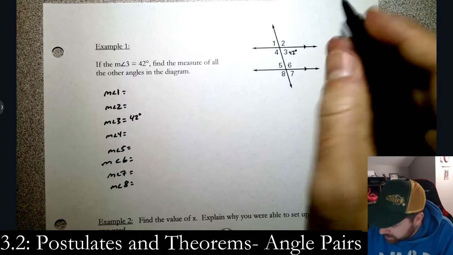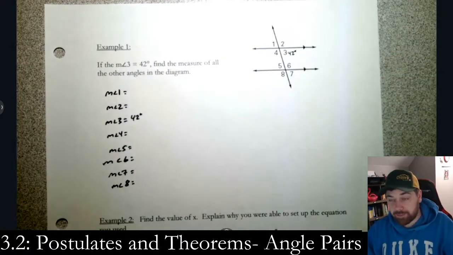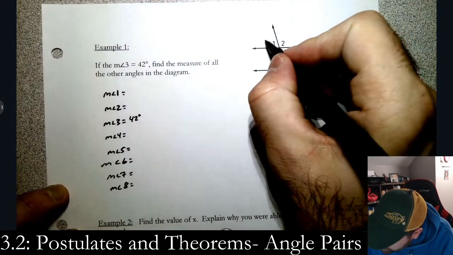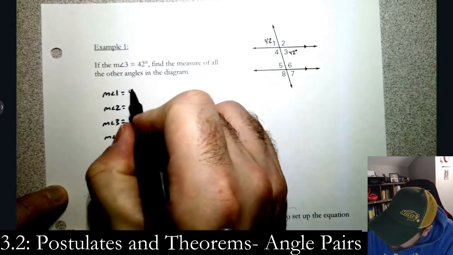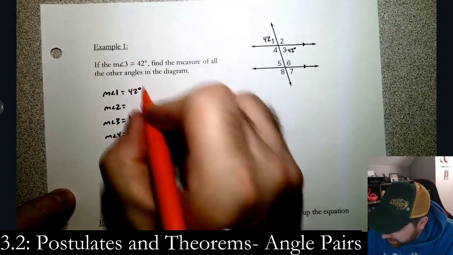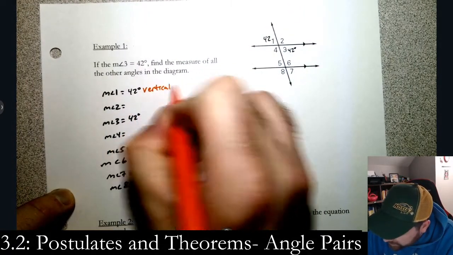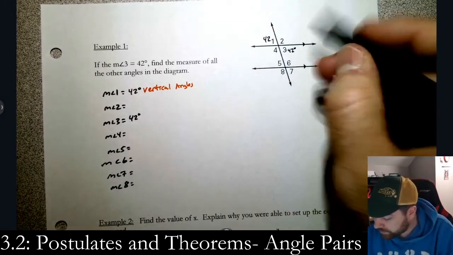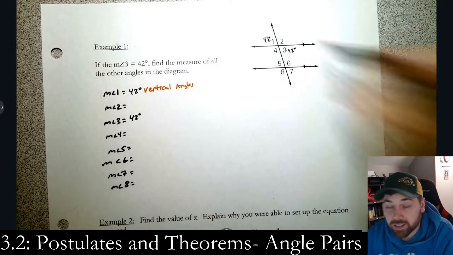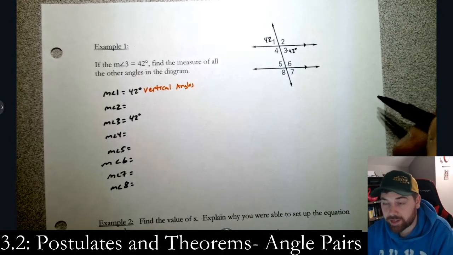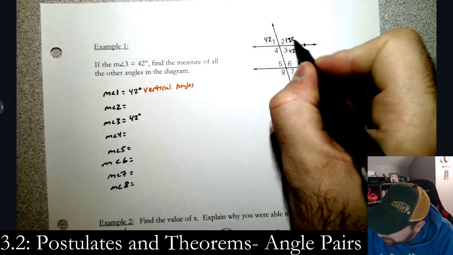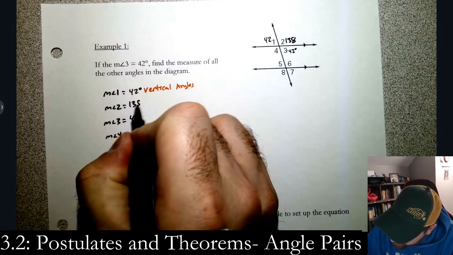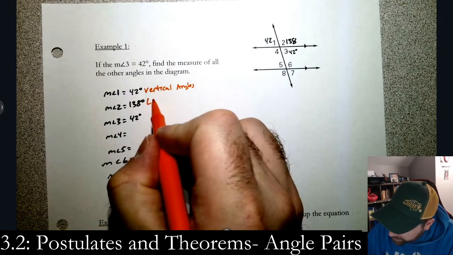Okay? So to start with, 3 and 1 are the same. They are the same because 3 and 1 are vertical angles. So that means that 1 is 42 degrees. And I used vertical angles here. Now, 2. 3 and 2, they are a linear pair, which means they make 180, right? So this would be 138, right? 180 minus 42. So this one's 138. I used the fact that they're a linear pair.